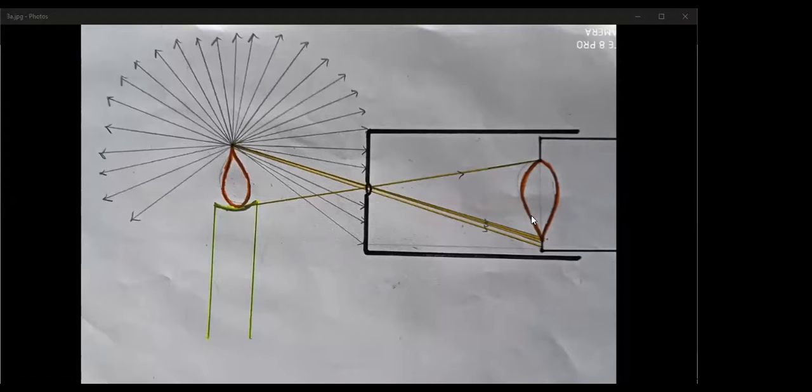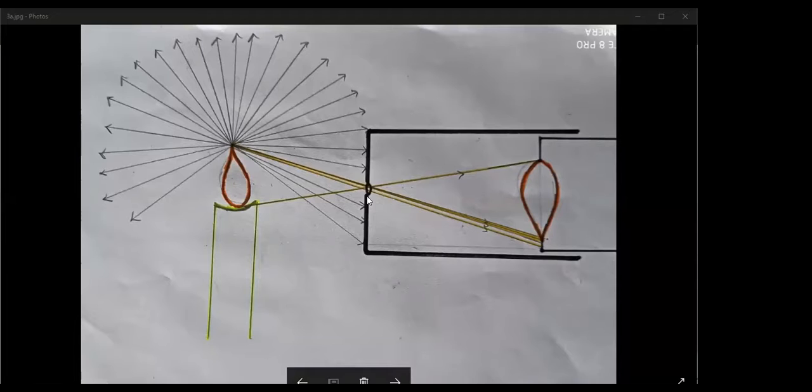The screen is here, where I have drawn the flame inside the box. Will it reach the bottom of the screen, the center of the screen, or will it go to the top of the screen?